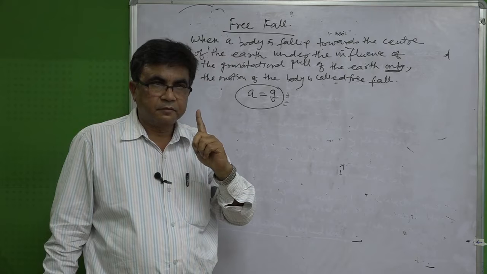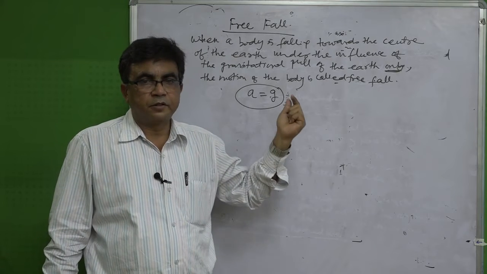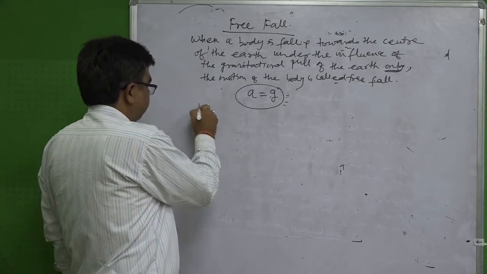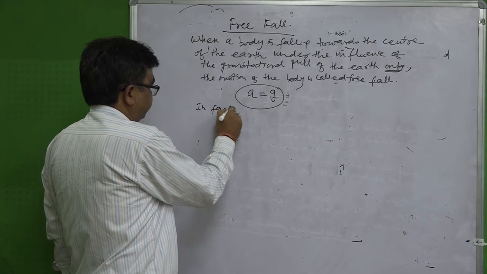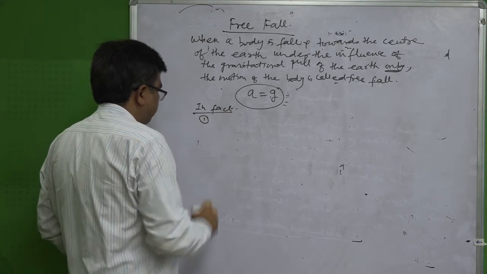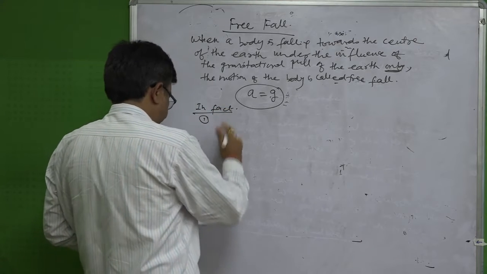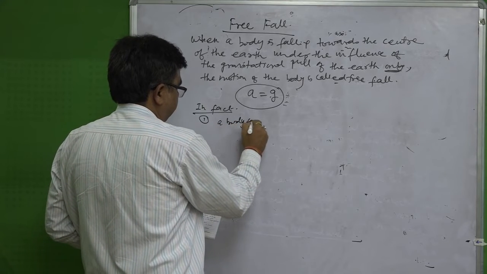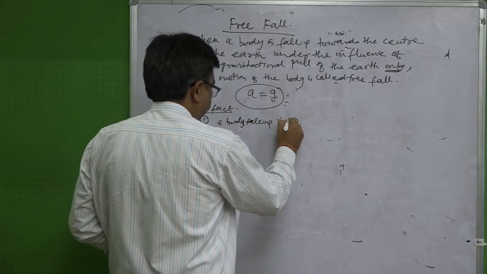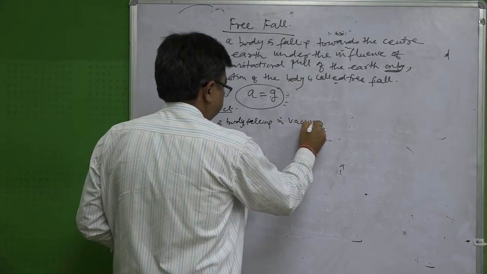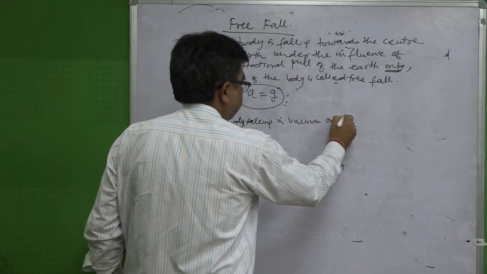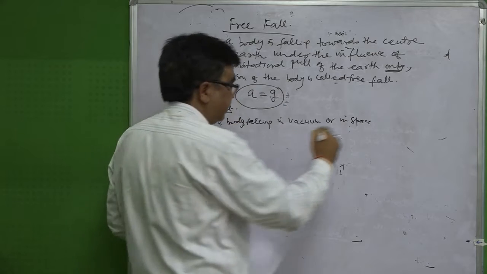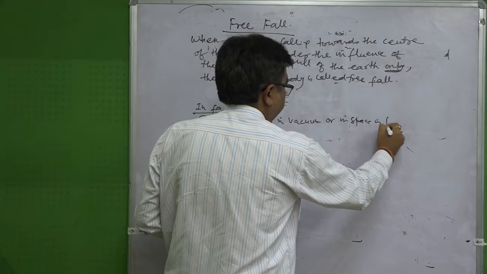In this case, a always equals g. In fact, number 1: a body falling in vacuum or in space where there is no gravity is in free fall.